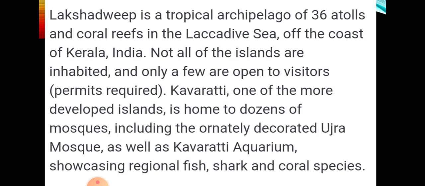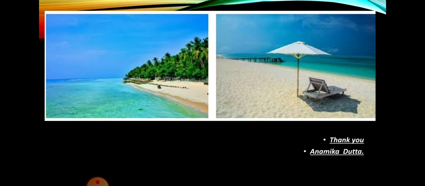Lakshadweep Island is made with coral reefs, as I said, and they have atolls also. Atolls are small hills made with corals only. Not all the islands have permission to visit. Kavarati is one of the developed islands, and in Kavarati we can see mosques and other places. There are some tourist spots also, like the Kavarati Aquarium, showcasing regional fish, sharks and coral pieces. So this is about the Lakshadweep Island, and for today this much only. Thank you so much.